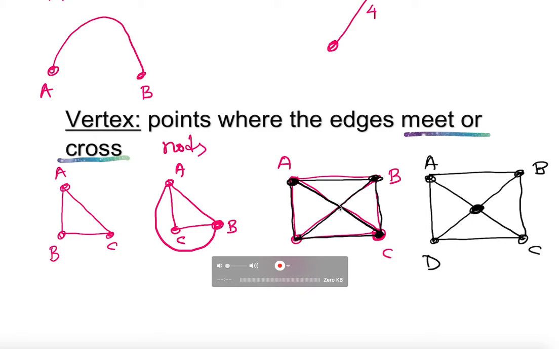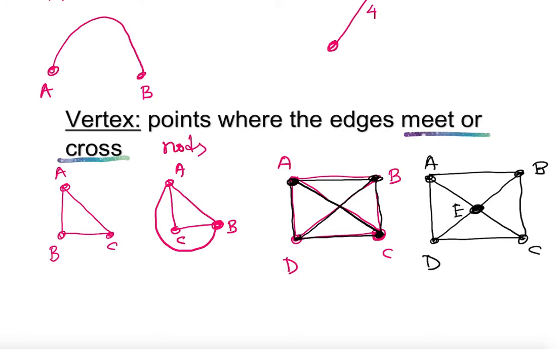So I meant points where the edge meets or crosses. So this is no point, so we don't consider them separate edges, only one edge. This is a point, so we do consider all of them separate edges. Okay, so I will come up with this one here, A, B, C, D, E. This point is E. Okay, so I'm going to check out down here.